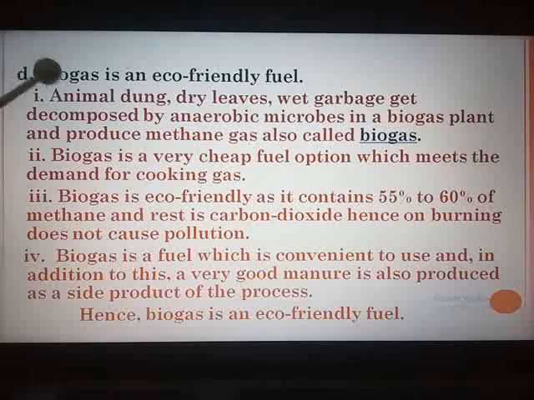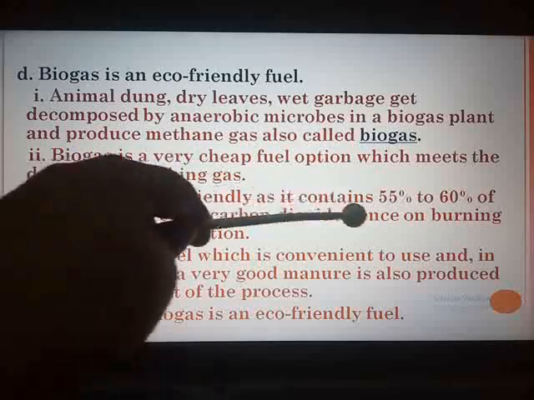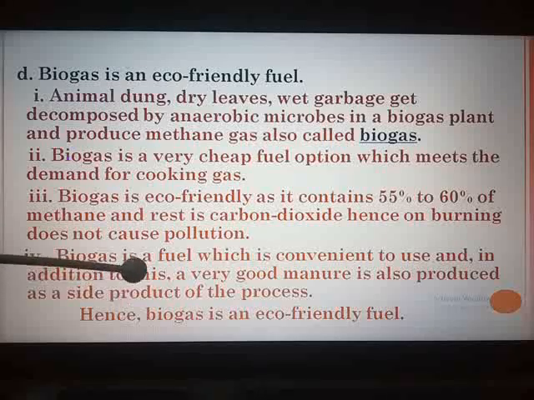Most of the points one after the other are there in the textbook. Some addition you have to make. This first point is as it is given in the textbook. This is also as it is given here. Hence on burning does not cause pollution, you have to add. This point is as it is given in the textbook, and hence your concluding statement. With this we complete discussion of questions from 1 to 4.